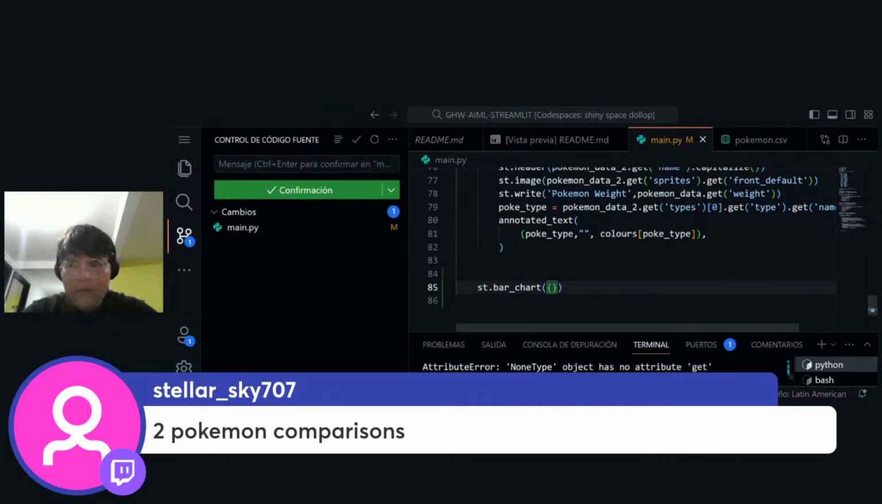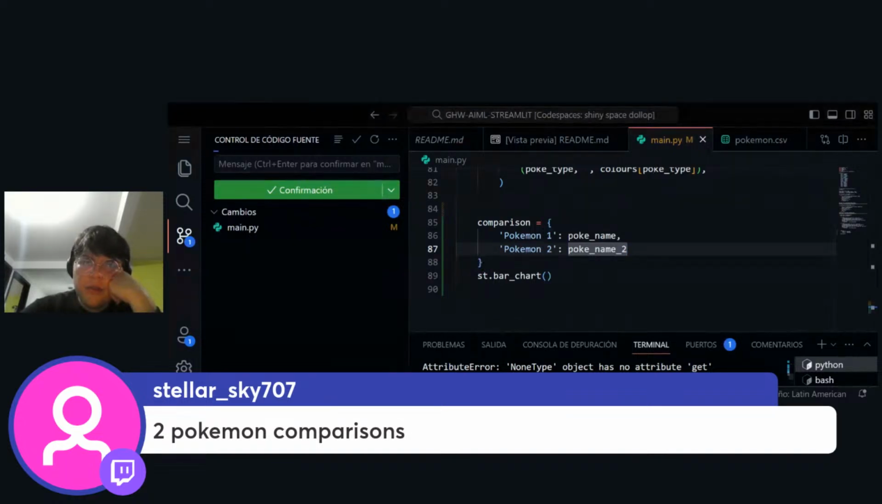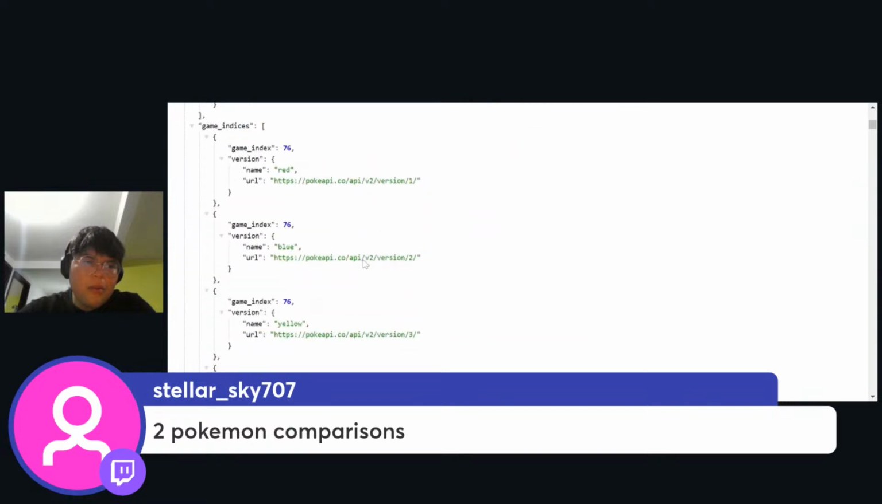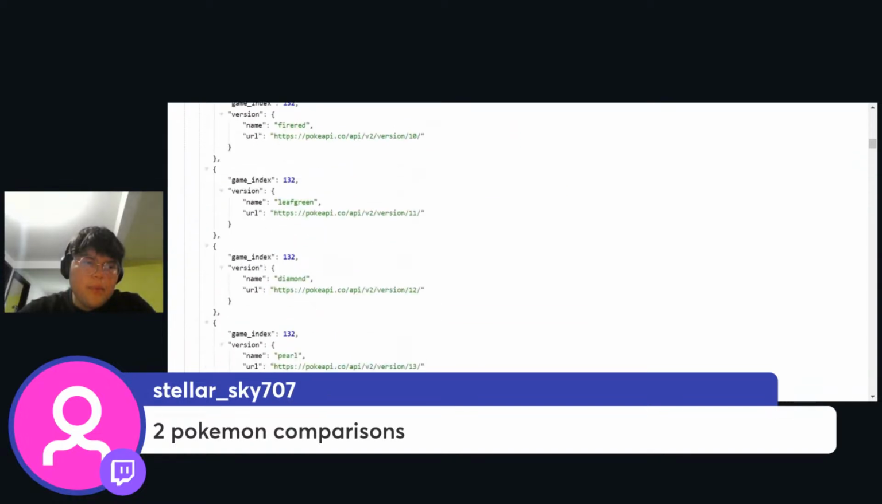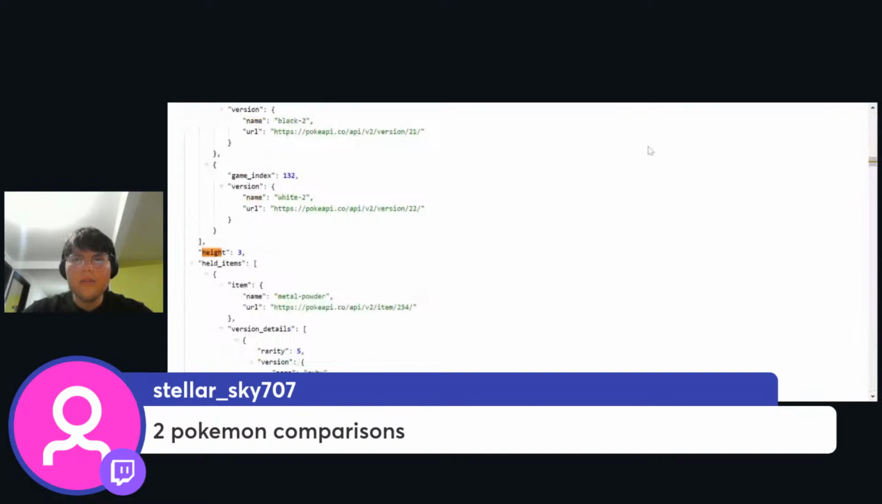Okay, so we do need to build the dictionary because comparison is going to be a dictionary that is going to have the Pokemon name, Pokemon 1 and Pokemon 2. That is going to be the Pokemon name. But we're going to showcase the difference between, I'm thinking. So we have ability, base experience, cry, form, game indexes. Maybe their height. Their height looks easy to display. Height. Yeah. Okay, so let's do that.